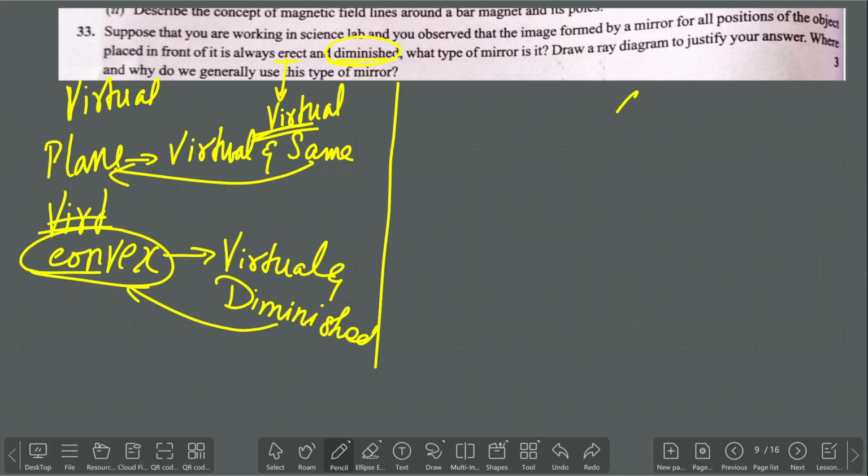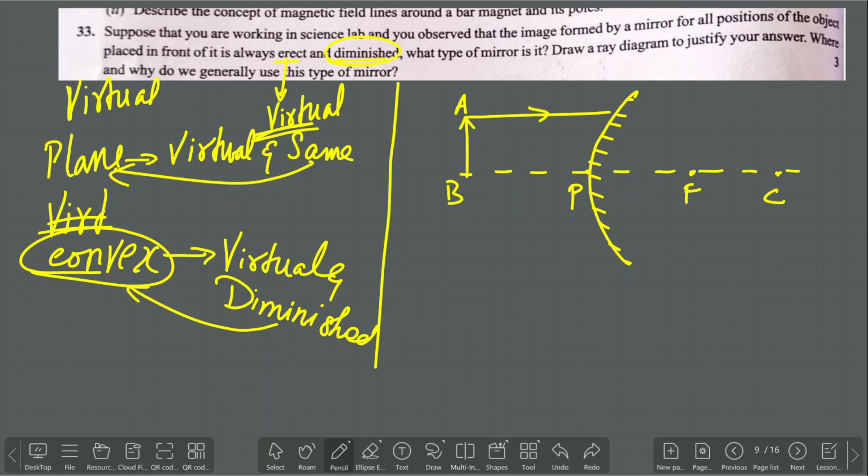The second position: you need to draw a convex mirror, where the reflecting surface is curved outwards. So mark the pole, focus, center of curvature, and principal axis. Keep the object over here, A B. So I will send the incident rays.